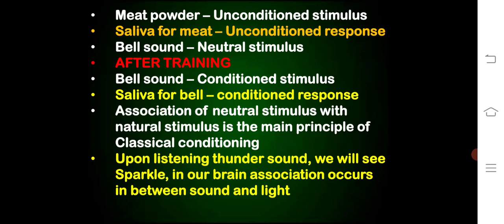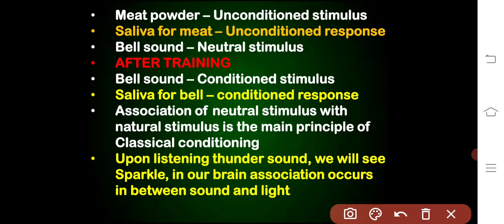Usually, whenever you give meat powder as the food material for the dog, it secretes saliva. The meat is the unconditioned stimulus, and saliva for meat is the unconditioned response, a natural phenomenon. And if you ring a bell, no response will be given by the dog.